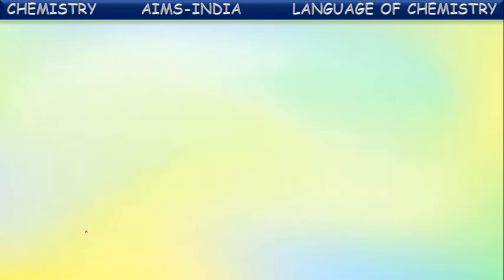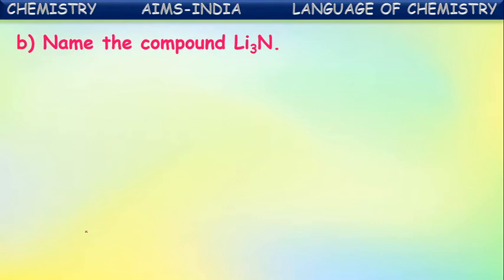Okay, next, let us see. Name the compound Li3N. Let us try to understand this by taking one more example. What is the cation here? Li represents lithium. N represents nitrogen. So the cation is from lithium, and the anion is from nitrogen.